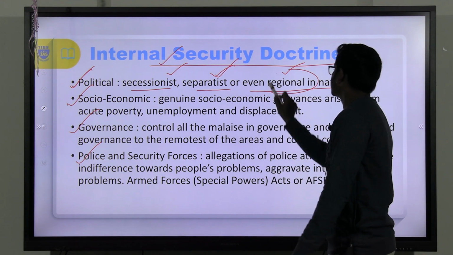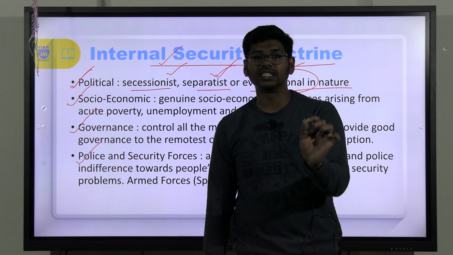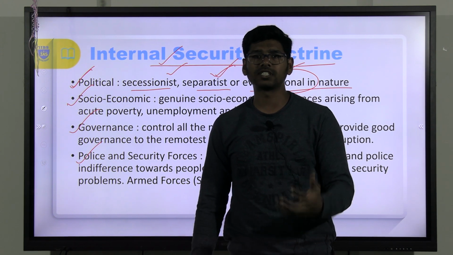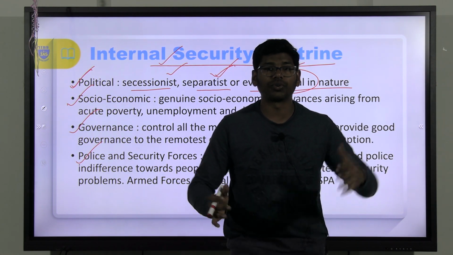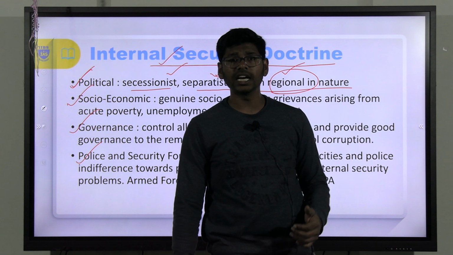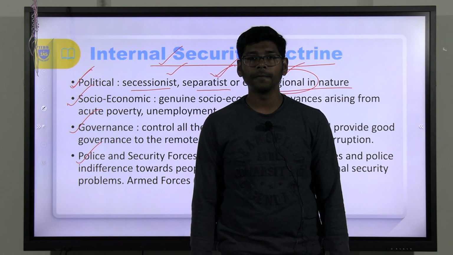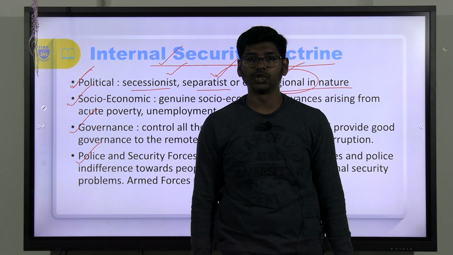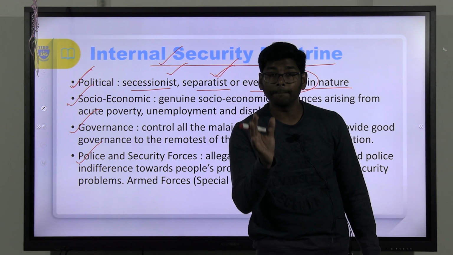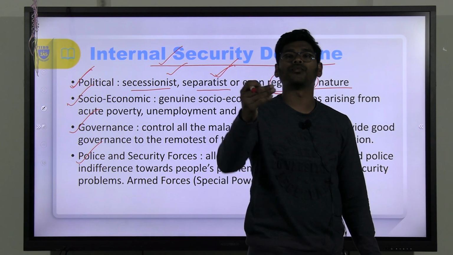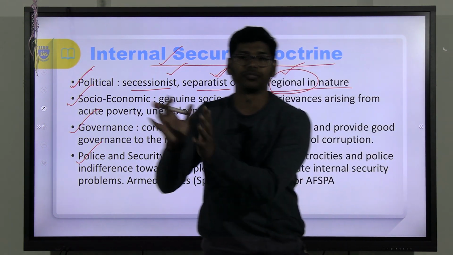And if it is regional in nature, here we talk about reason. We have seen many states bringing up regional issues for dividing themselves from the previous state. Recently we have seen Andhra Pradesh and Telangana, where a new state was formed, or the Kashmir issue. These are regional issues. Regional issues can be addressed with reason and a solution can be found, because it is not actually about separating from the Union of India.